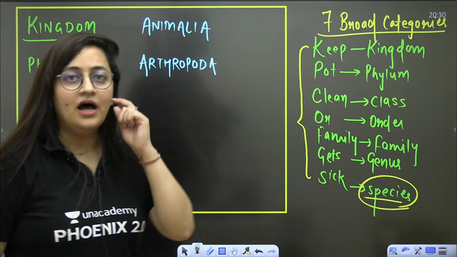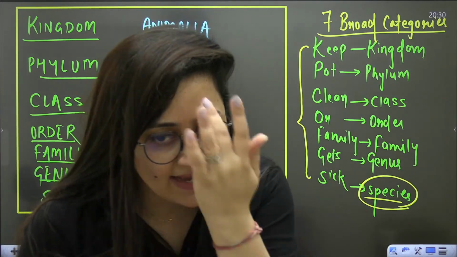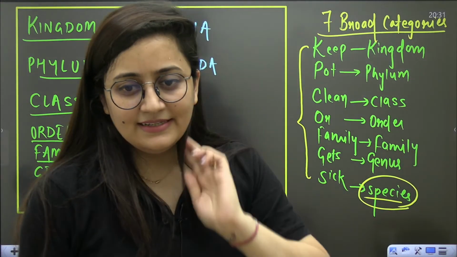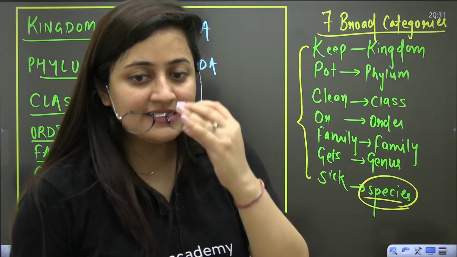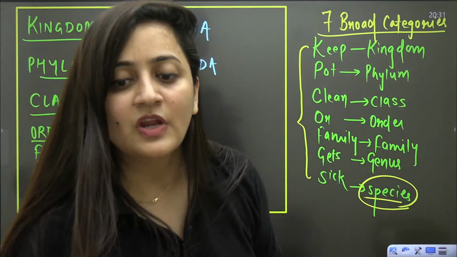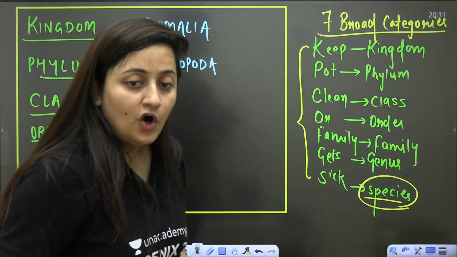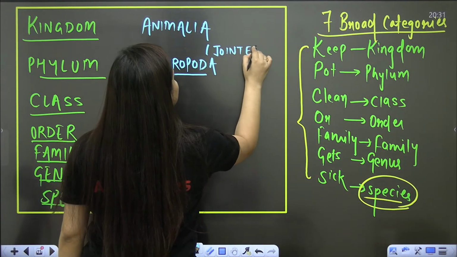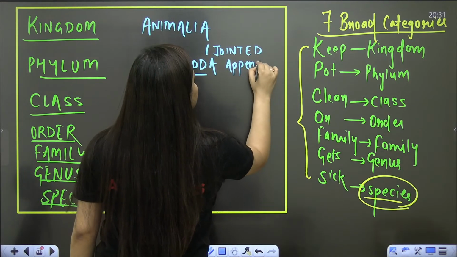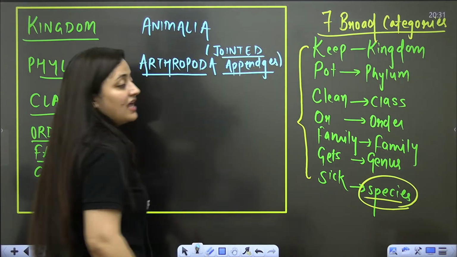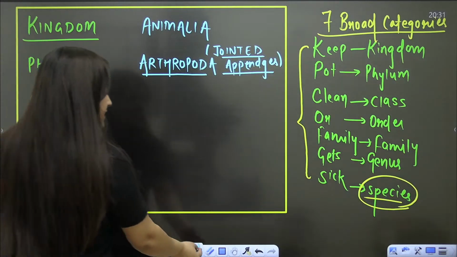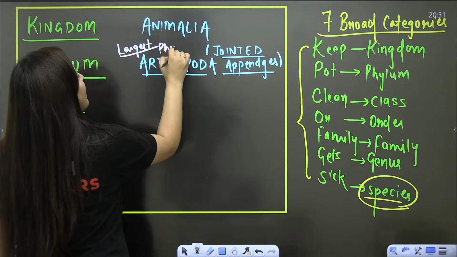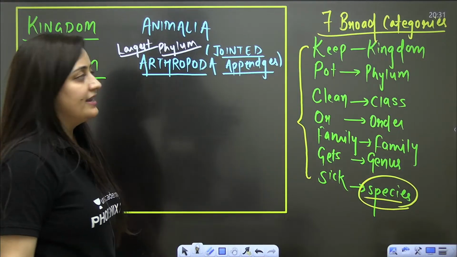Phylum, Arthropoda, the largest phylum of animal kingdom. What is the meaning of Arthropoda, guys? Quick. Why is the chat rate so slow? Quickly tell me, what is the meaning of Arthropoda? Arthropoda means jointed appendages. In the members of this phylum, we will see that their appendages are jointed. I'll explain it. Another point you need to remember is that it is the largest phylum of animal kingdom.